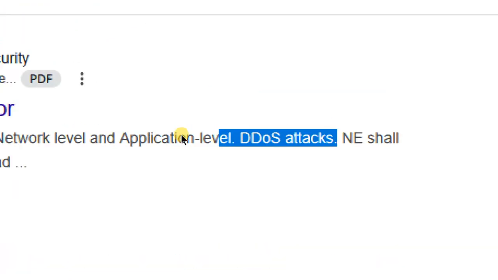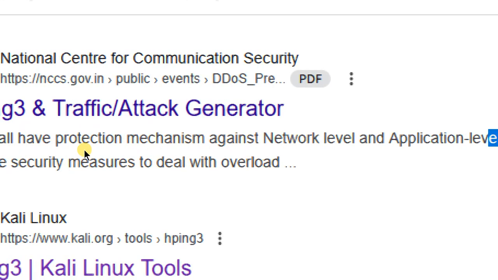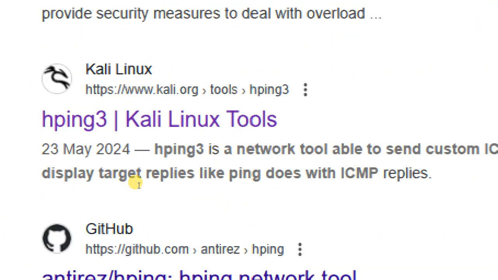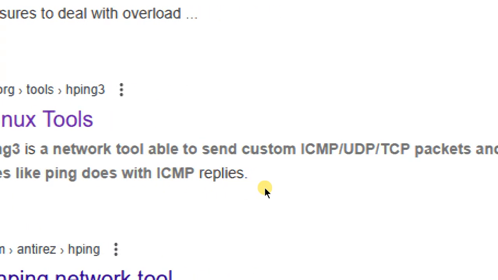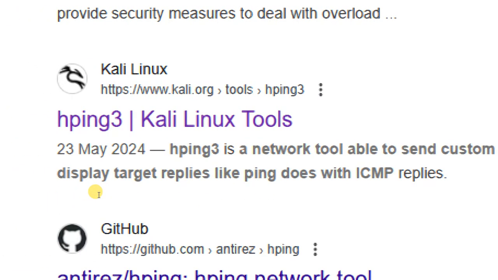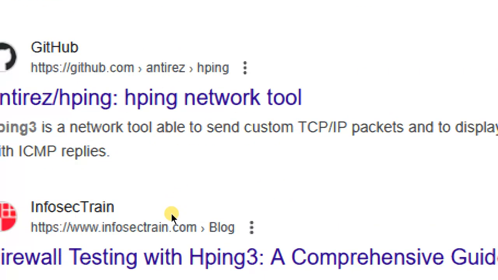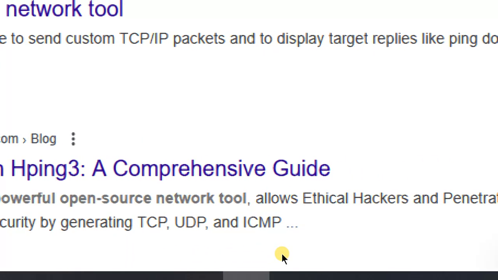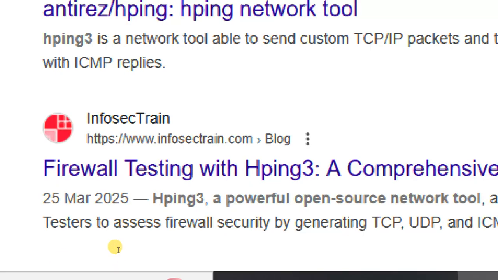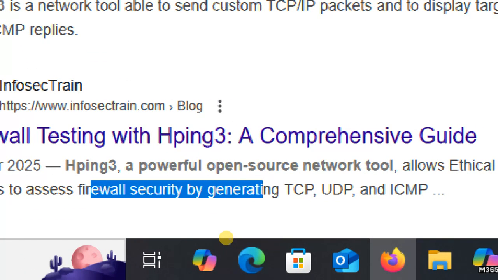Generally, this tool is to check the security, meaning not to attack. Generally, it checks the behavior of an application or computer. So what is HPing3? It is a network tool able to send ICMP, UDP, and TCP packets to the target, and it replies to pings like an ICMP reply. Got it? So it is a powerful open source network tool that allows ethical hackers and penetration testers to assess firewall security by generating TCP, UDP, and ICMP packets.